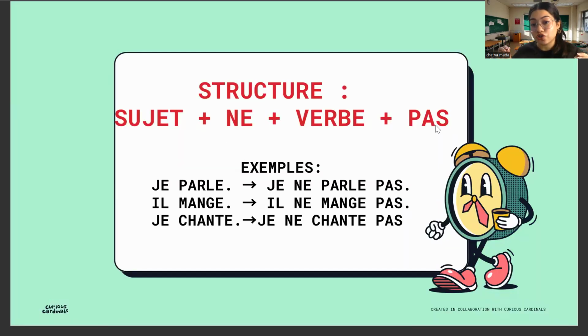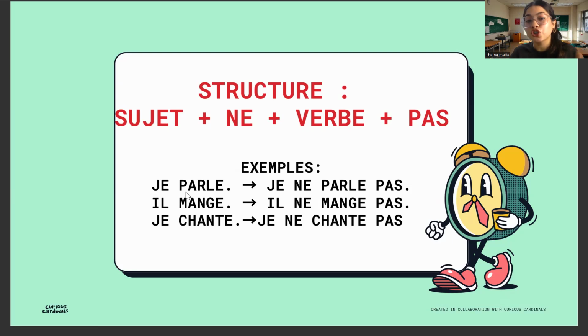So the basic structure is to understand what is the verb in your phrase or in your sentence. Just take that verb, put ne in front of the verb and pas after the verb. Take care that this ne becomes an apostrophe if the verb is starting with any of the vowels: A, E, I, O, U, H and Y.